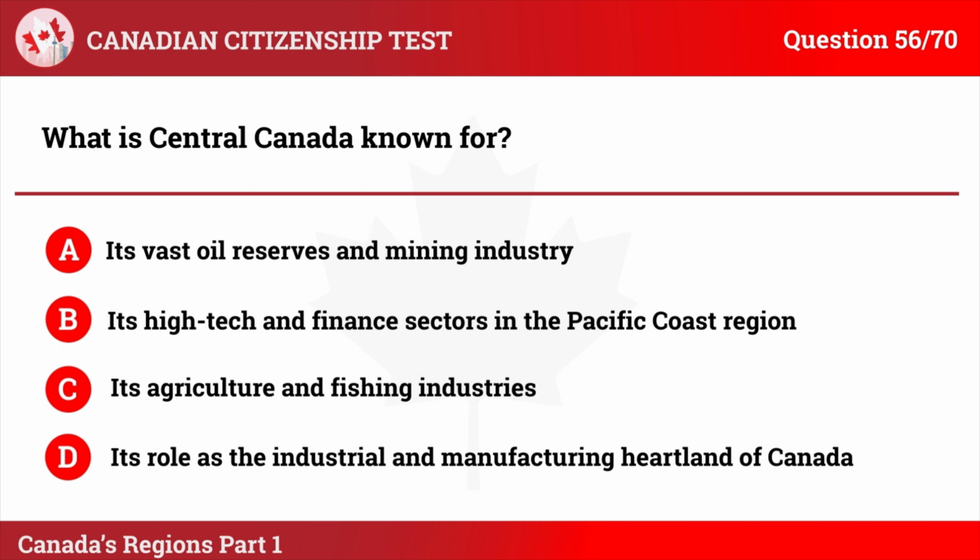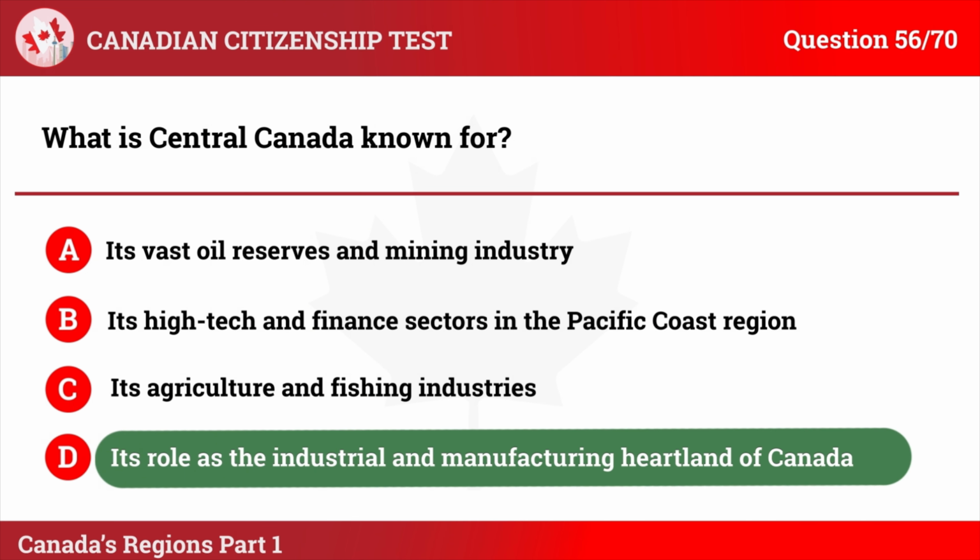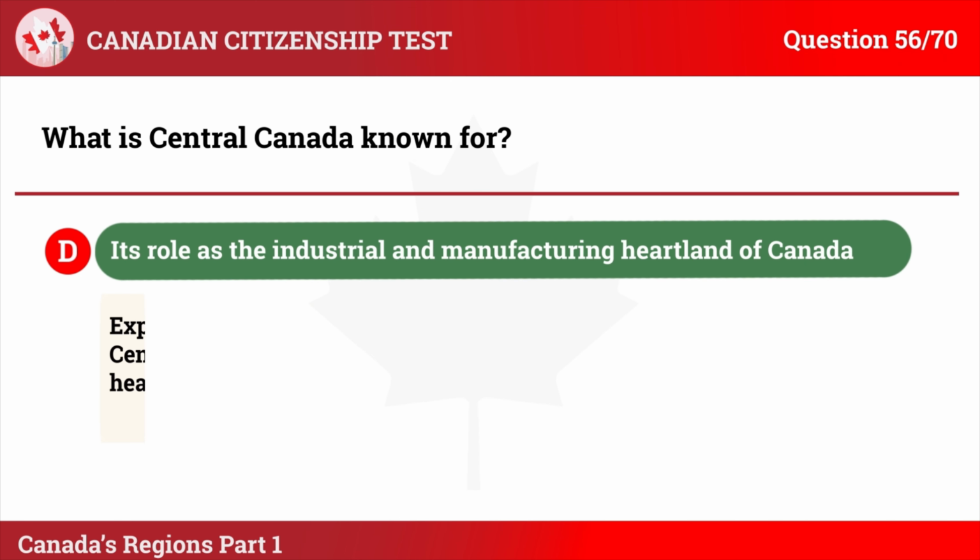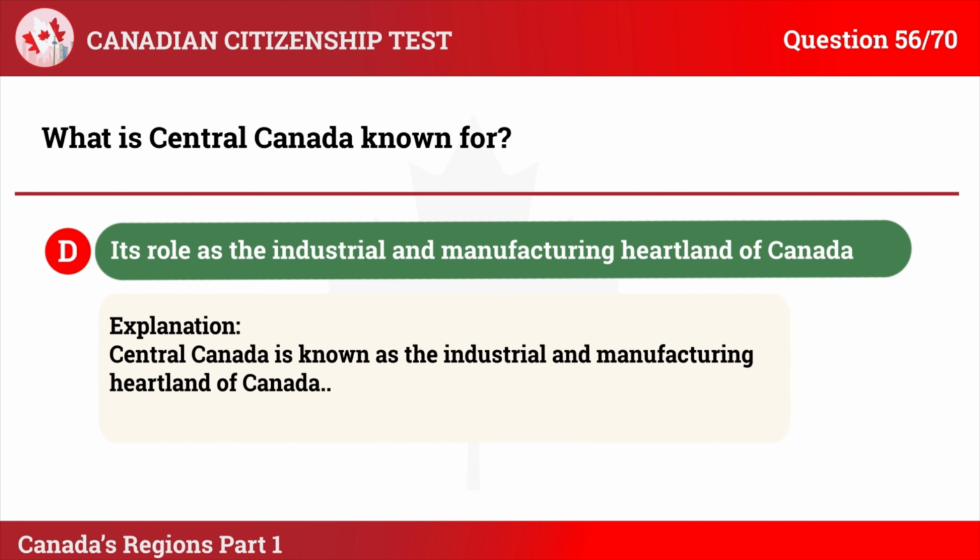The correct answer is D. Its role as the industrial and manufacturing heartland of Canada. Explanation: Central Canada is known as the industrial and manufacturing heartland of Canada.